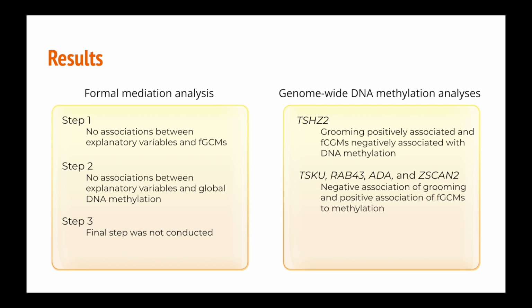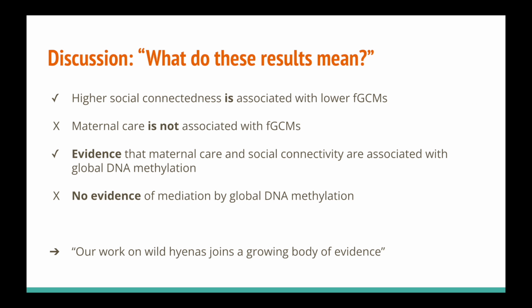At a CpG site located at the human TSHZ2 gene, the researchers observed a positive correlation in grooming and a negative association in FGCMs with DNA methylation. At the TSKU, RAB43, 8AA, and ZSCAN2 genes, the researchers found negative association in grooming and positive association in FGCMs to DNA methylation. Okay, so we know what the results are, but what do they mean?